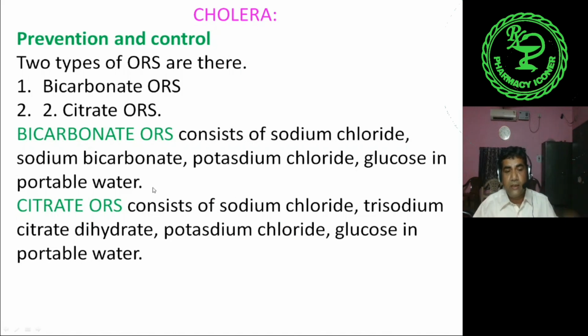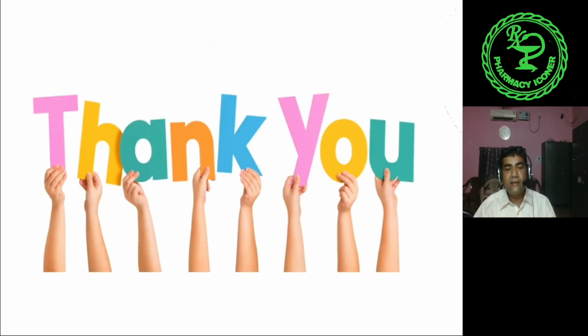Drinking water, that is the potable water. Citrate ORS consists of sodium chloride, trisodium citrate dihydrate, potassium chloride, glucose in potable water. So this is the composition of ORS. So in cholera, ORS must be given. These are the types of ORS.